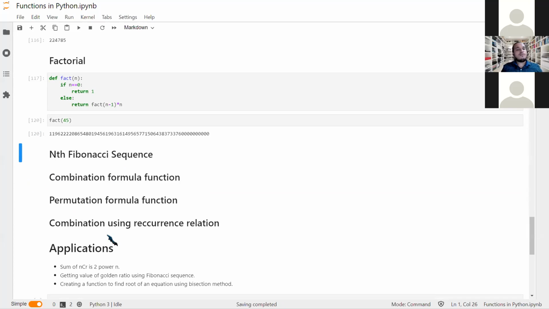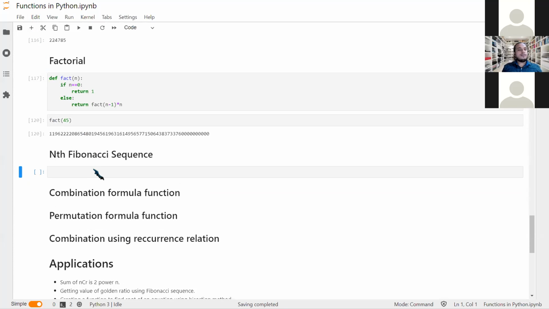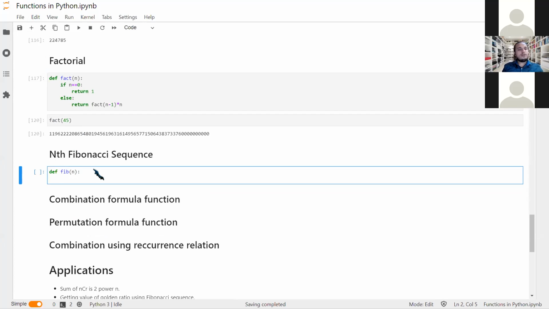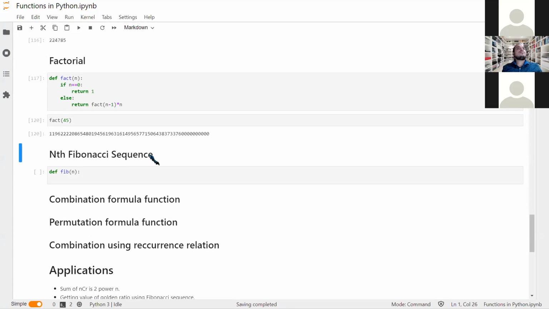Now I will move on to some other things like the nth Fibonacci number. So how do we define this? I'll define the function as fib. Here we all know how the Fibonacci sequence works.